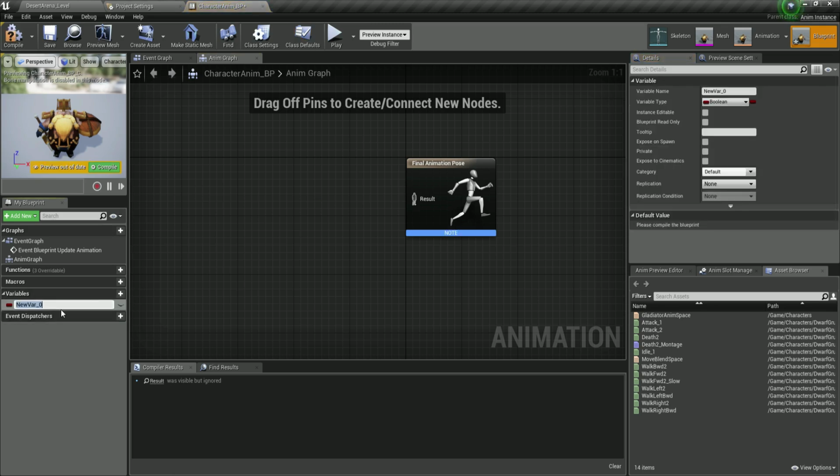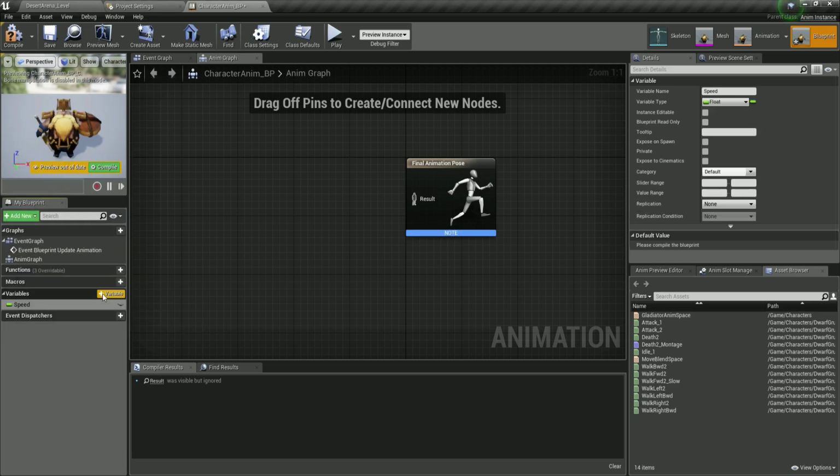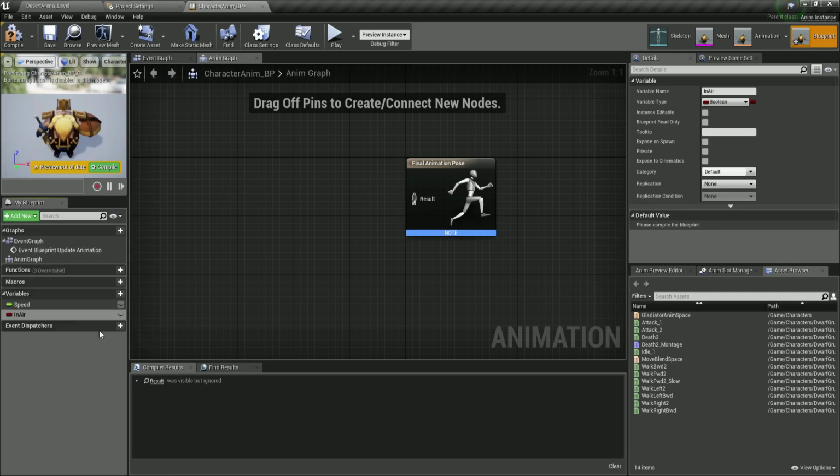So first of all, we are going to have the speed variable. Here, click on the variables plus and add a new variable speed, which is going to be of type float. Next one we are going to have is in air, and for the in air, I'm going to set it to be a Boolean. Next one is going to be call attack, which is also a Boolean.